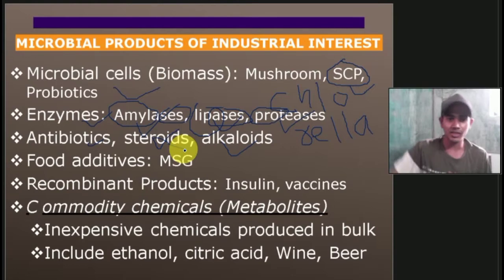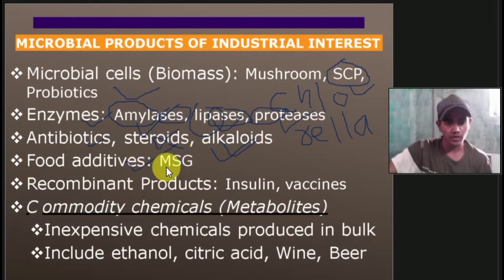Then we can extract alkaloids, for example, from turmeric. In turmeric there is a lot of saponin, tannins, phenols, and alkaloids present. So we can extract those alkaloids for the manufacturers of pharmaceuticals, or for the manufacturers of medicines. Then we have food additives.